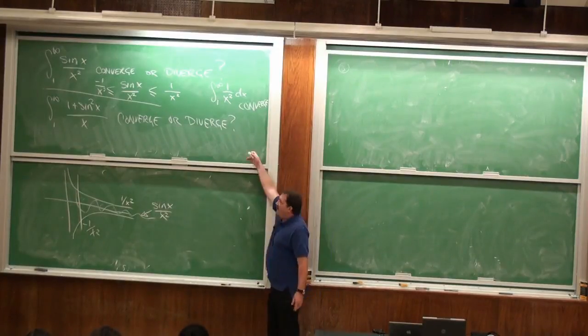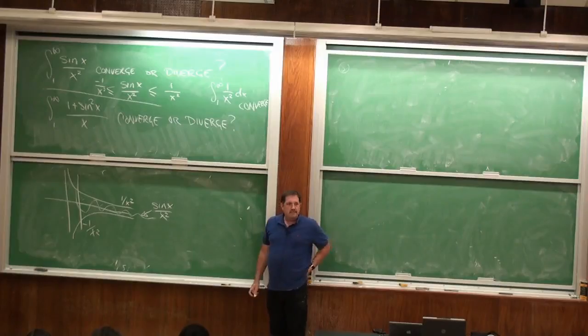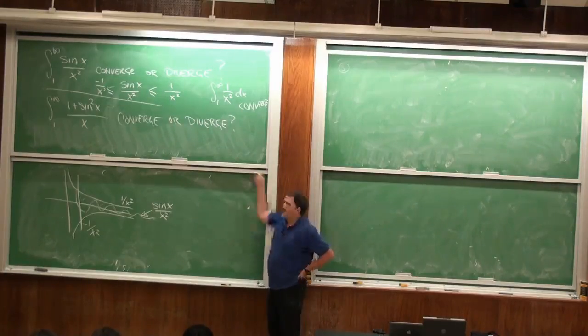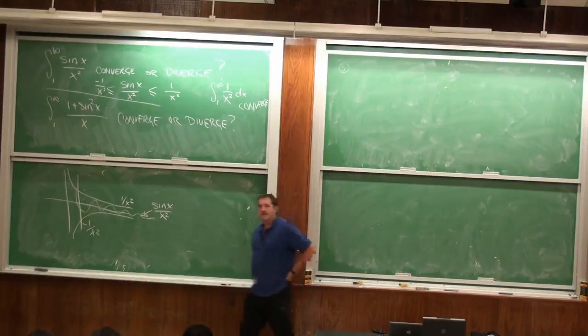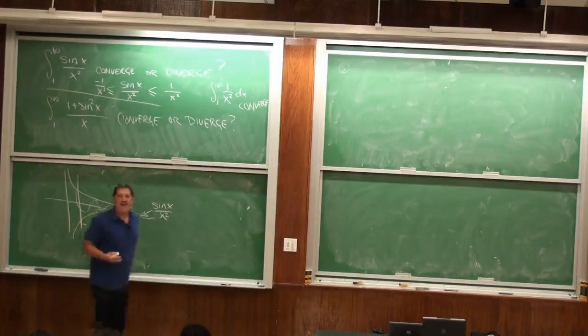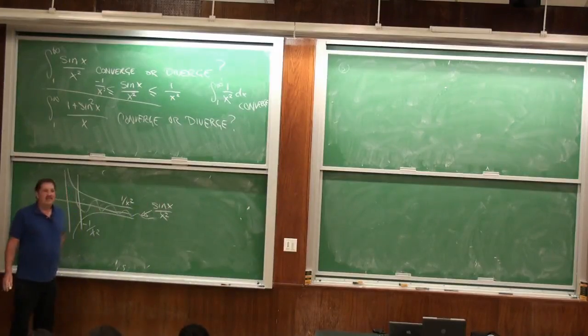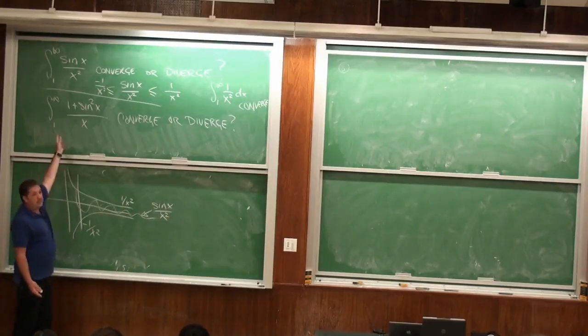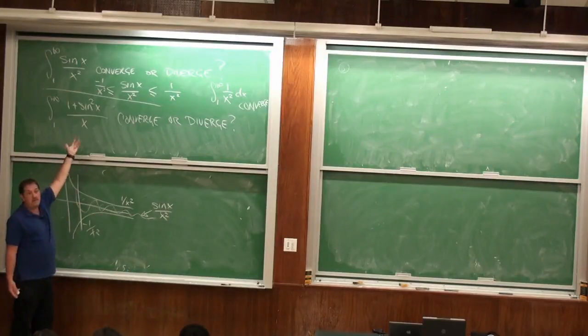Okay, what about this guy? I won't laugh at you. I didn't laugh at him. I like his argument. It's just wrong. Nobody's going to tell me? Diverge. Well, yeah, because the other one converges. Why would I put two that converge? Okay, why does it diverge? Because 1 over x diverges, and 1 plus sine squared of x over x is always bigger than 1 over x.